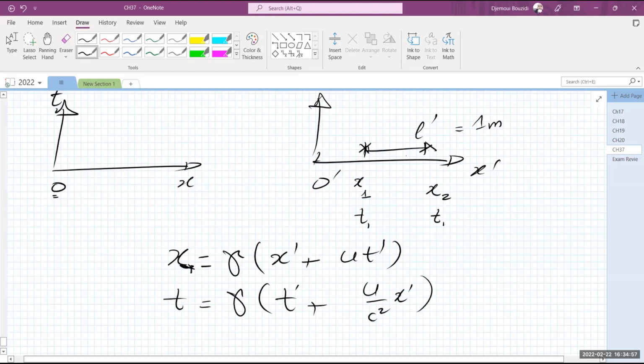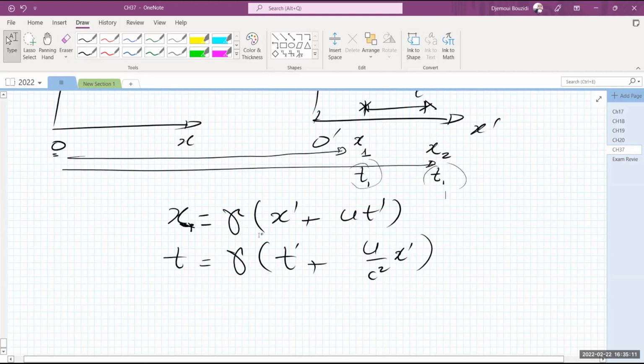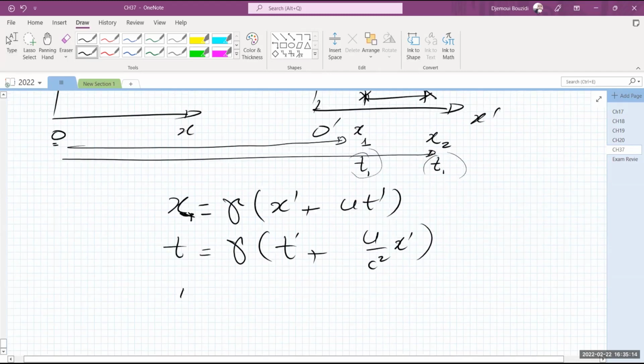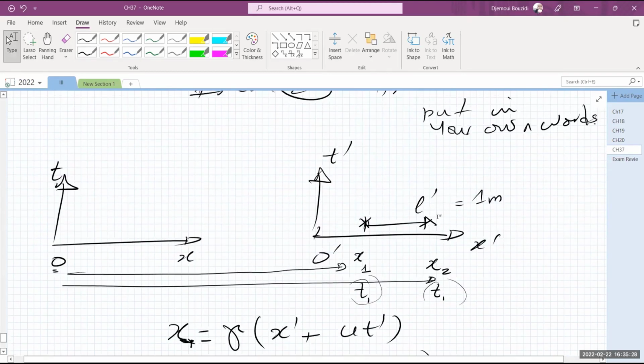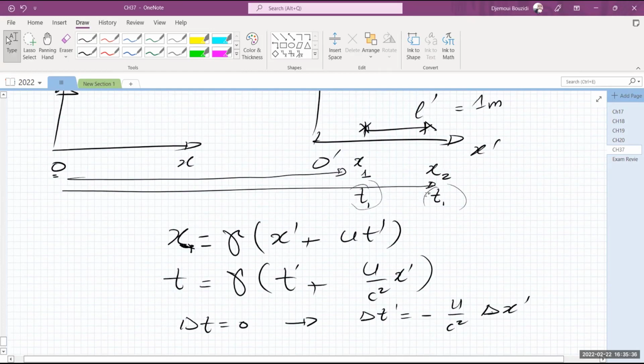He's taking the data of whatever this person is using. What I called X, this is X, okay? That he's going to measure. When I said X2, this is X2, T2. And he's looking at his watch, and this is the recorded times. It has to be the same time. So from this requirement that the delta T for his measurements be 0, he concludes that delta T prime is equal to minus U over C squared delta X prime. This is his conclusion, because he's unaware of what the other one is. The only thing that he knows is that this length is L prime, which is 1 meter as far as this guy is concerned. He wants to check if it's really a meter or more or less, or how much it's going to be.